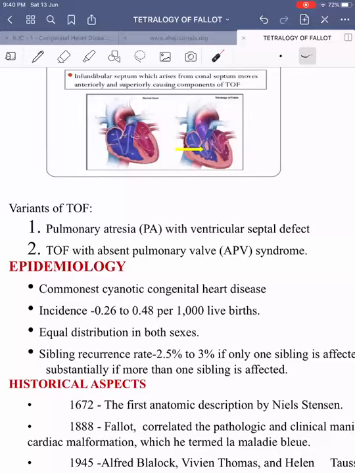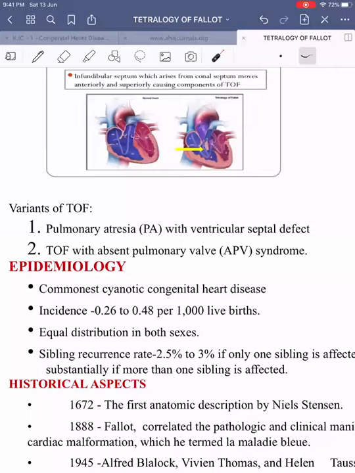Okay. Then coming on to epidemiology, it is the commonest cyanotic congenital heart disease. The incidence is between 0.26 to 0.48 per 1,000 live births. Equal distribution in both the sexes. Sibling recurrence rate is about 2.5 to 3% if one sibling is affected. And if more siblings are affected, the further risk increases.